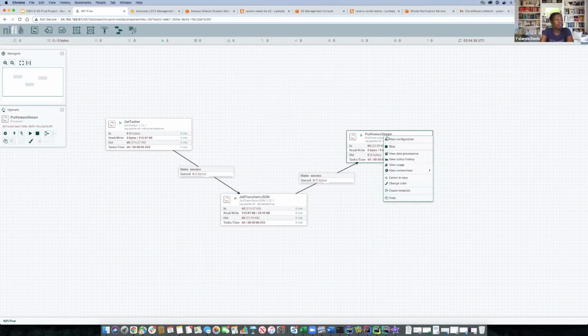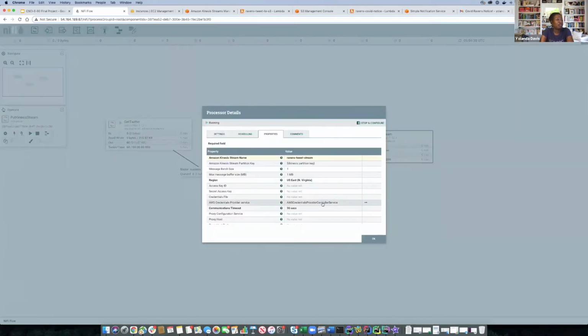Now this processor is already configured to not only look at the tweet stream that we care about, which we'll see in a bit, but it also is configured with the appropriate credentials because I had to take some time and set up a very specific user that had rights to consume or produce to the Kinesis stream that we have set up. We do that using this AWS credential provider service that's part of NiFi.